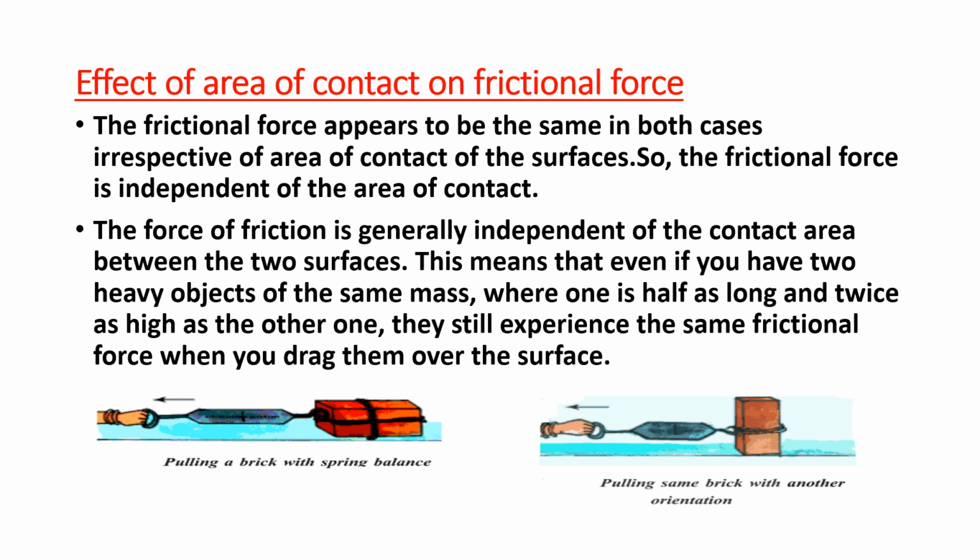Now tie a string around that brick and pull the brick by using a spring balance as shown in the figure. Here we use a spring balance as a device to measure the applied force. In a spring balance, the spring is stretched by the applied force.